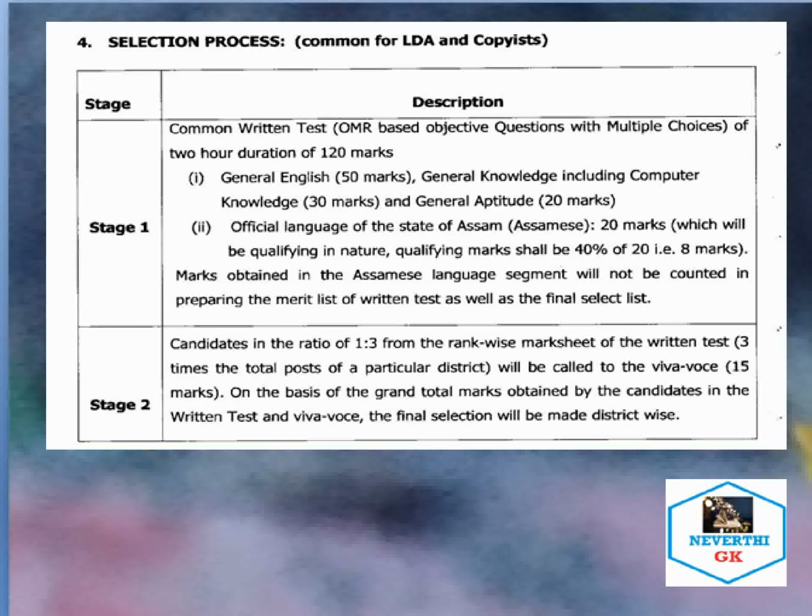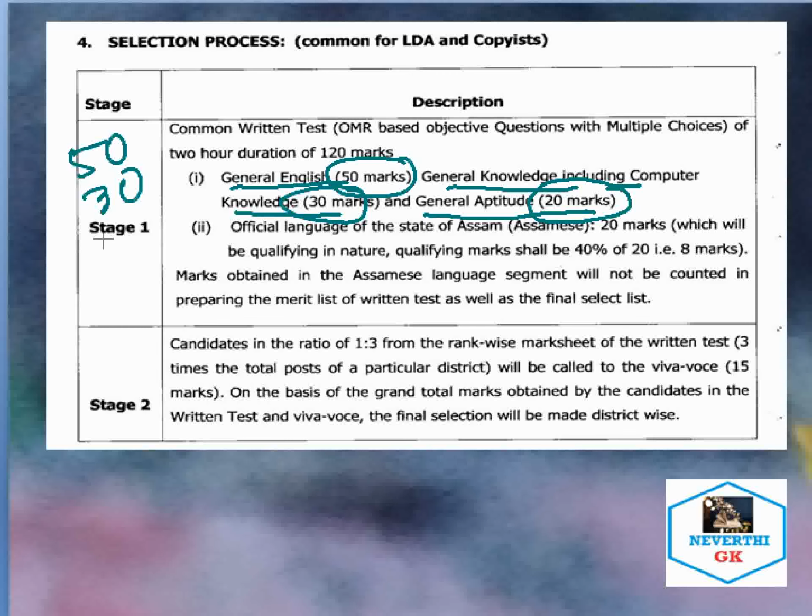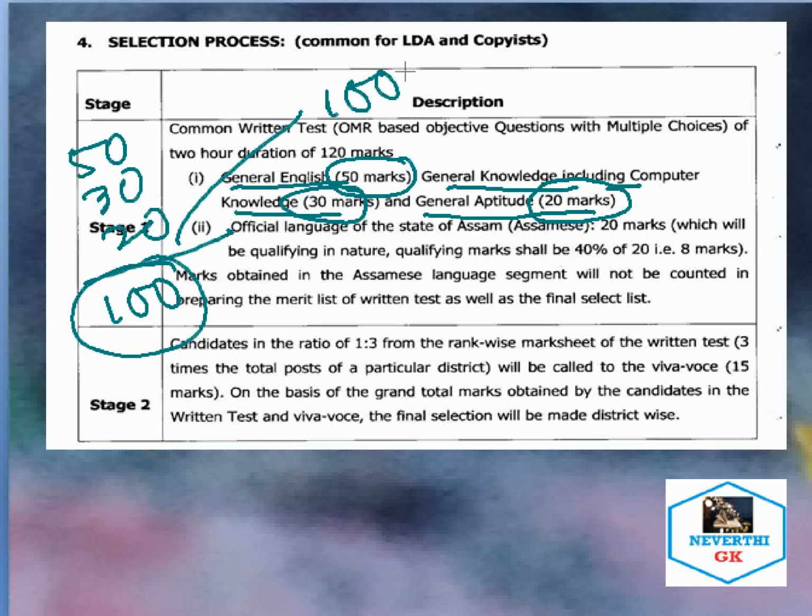The general English section carries 50 marks. General knowledge including computer knowledge carries 30 marks, and general aptitude carries 20 marks. So 50 plus 30 plus 20, a total of 100 marks, with 100 questions.